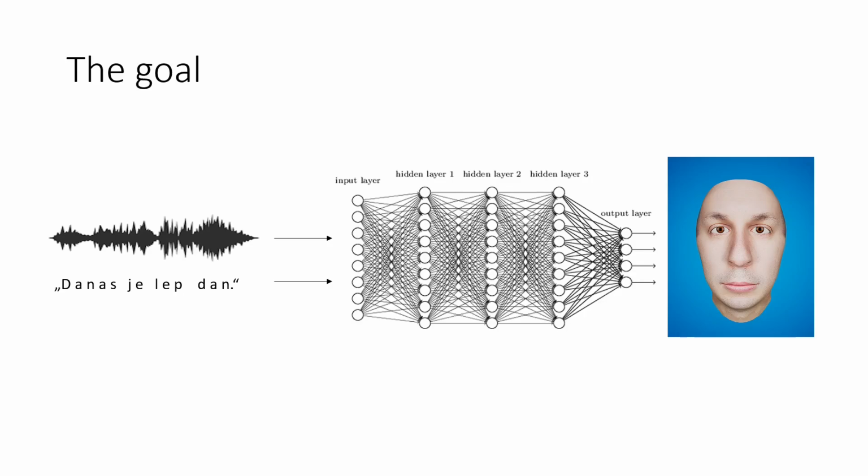This slide shows the core idea of our system. Our goal is to train a deep learning model that takes audio and text as input and predicts blend shape coefficients as the output. These coefficients are then directly applied to a 3D avatar to animate speech. In other words, instead of manually animating facial movements, we want the system to automatically learn how facial muscles should move during speech.